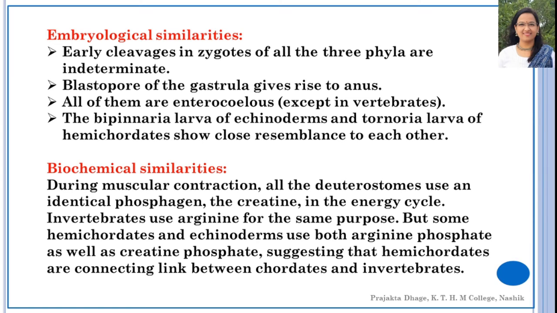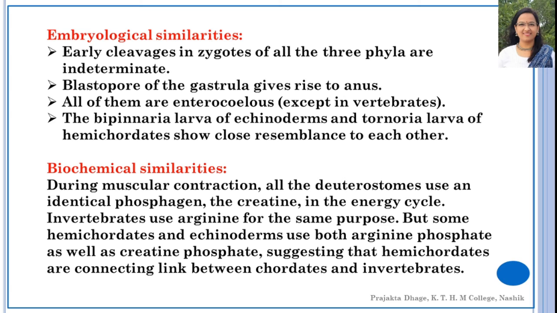Early cleavages in zygotes of all the three phyla are indeterminate. The blastopore of the gastrula gives rise to the anus. All of them are enterocoelous. The bipinnaria larva of echinoderms and the tornaria larva of hemichordates show close resemblance to each other.